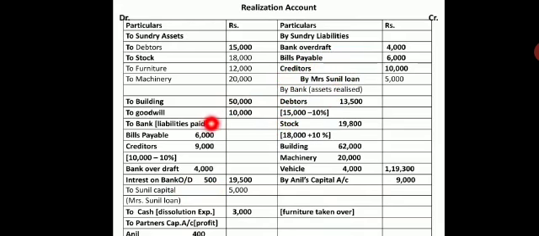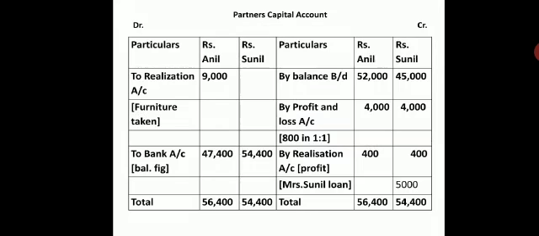So after realization, next account we are preparing is partners capital accounts. So now I will draw the partners capital account. From the balance sheet I will write 52,000 and 45,000, which is from the balance sheet. Now the balance sheet shows there is a profit and loss account for rupees 8,000.